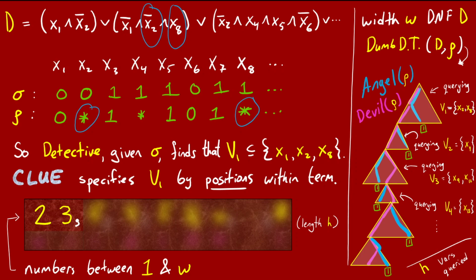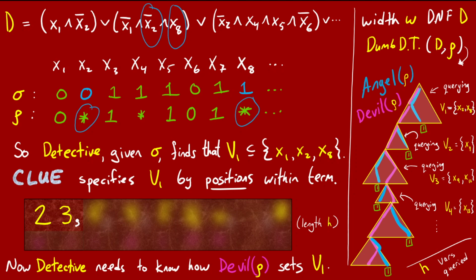A critical point for the proof is that the clue doesn't just state the variable names x2 and x8, because there are n possibilities for each variable, which is way too many. The clue exploits the fact the detective has pinpointed a term containing the variables of v1, and this term has width at most w. So each variable in v1 can now be clued using a number between 1 and w rather than between 1 and n. At this point, the detective has made great progress because they know exactly v1.